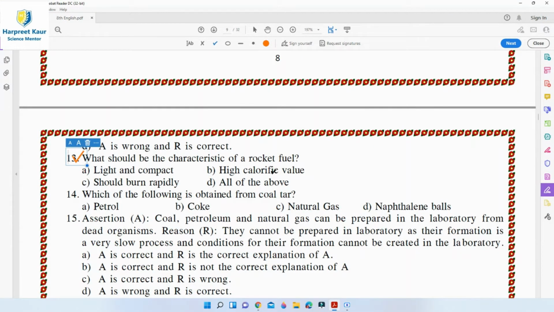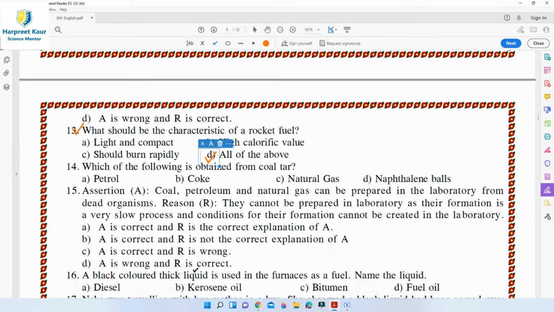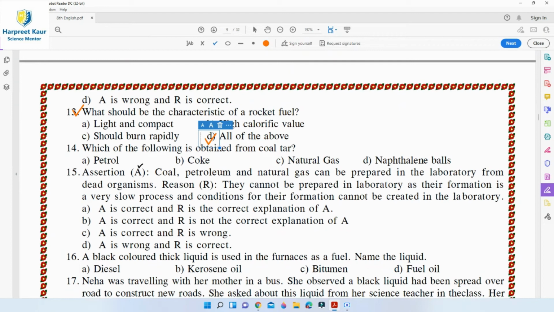What should be the characteristic of a rocket fuel? Option A, light and compact. B, high calorific value. C, should burn rapidly, and D is all of the above. So this is the right answer for it, as the other three options A, B and C are correct.